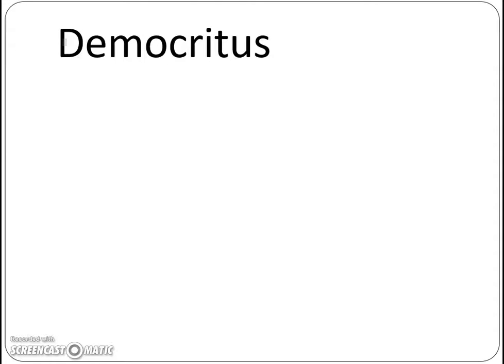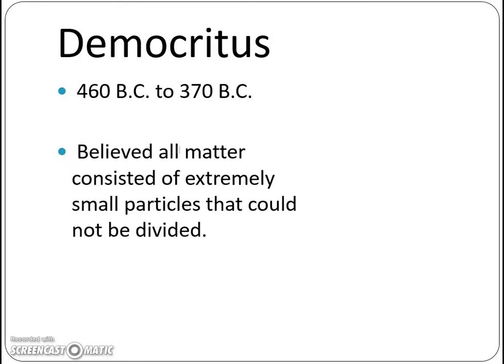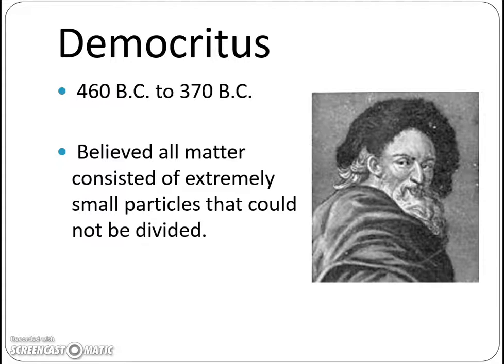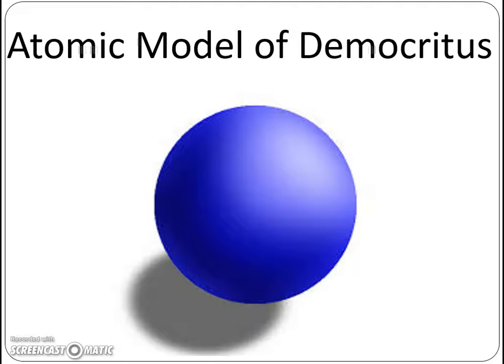Now, the first influential mind that helped to create our atomic theory is Democritus. He lived roughly between 460 BC to 370 BC. His belief was that all matter consisted of extremely small particles, and those particles could not be divided. So, for example, if you have a piece of paper, that piece of paper consists of small particles, and those cannot be divided. His atomic model basically looked like this. All matter is a lot of tiny particles, all put together.